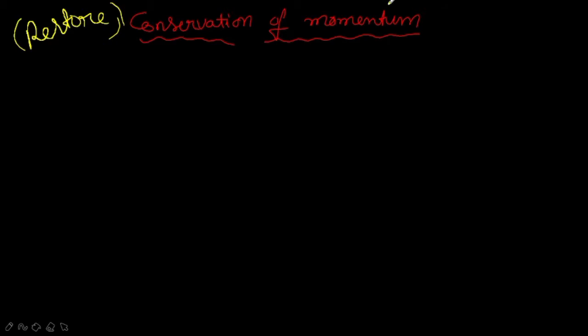Consider two objects, namely two balls. Consider the first ball as M and the second ball also as M. But how do we differentiate between these two? I will write the first as MA and the second ball as MB. These two balls are traveling in the same direction along a straight line at different velocities. Since they have different velocities, we will represent them like this.